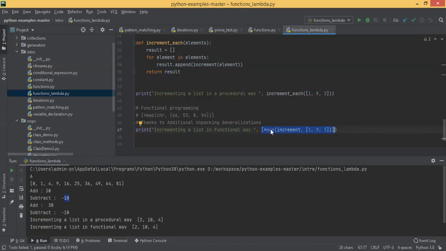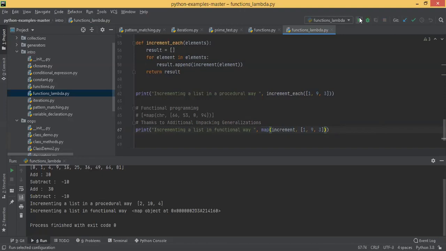Getting my point? You might be wondering what the star is. You can remove it. Just experiment, okay? Don't just memorize the program. You can see it's returning a map object. Then you called the unpacking operator, the star.